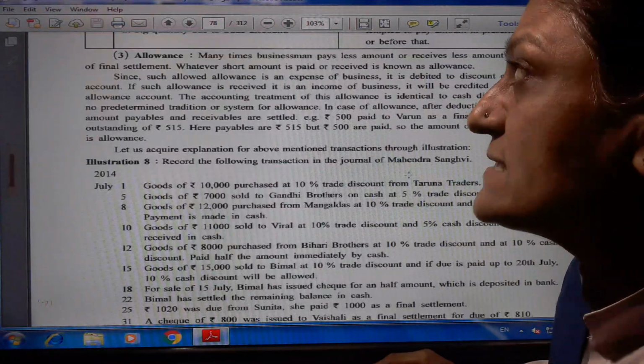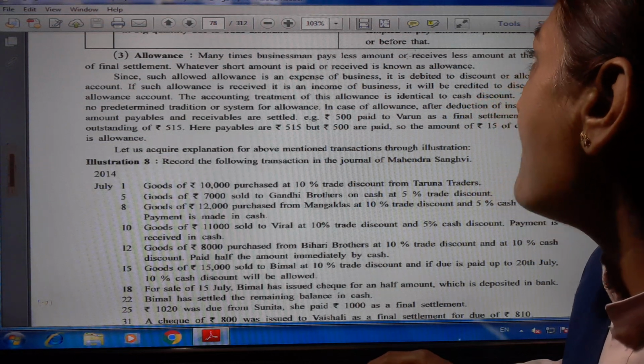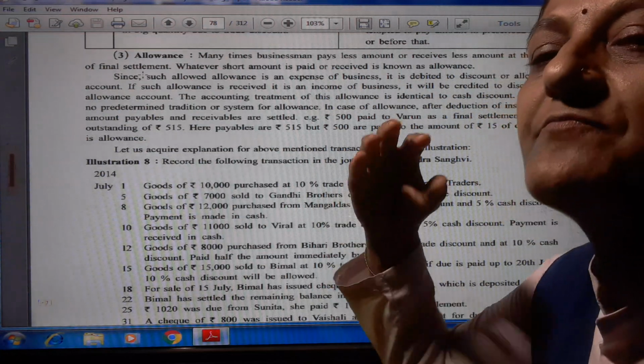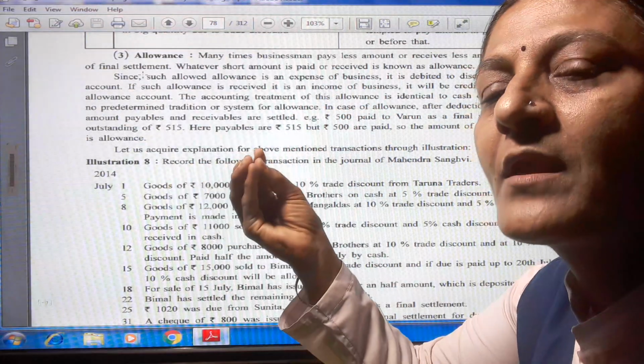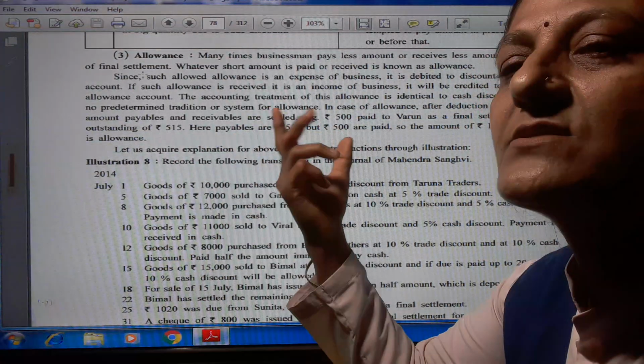Now, some allowances are there. Allowance. Many times a businessman pays less amount or receives less amount at the time of final settlement. When there is a final settlement, some small amount is not paid, or otherwise not received.